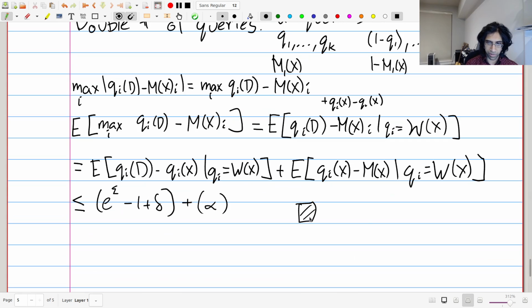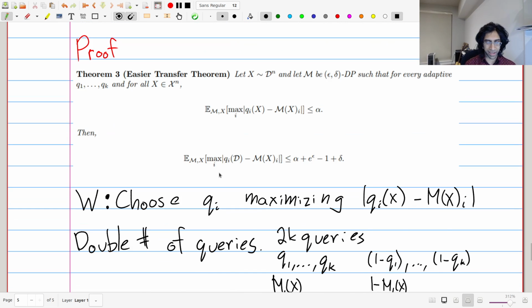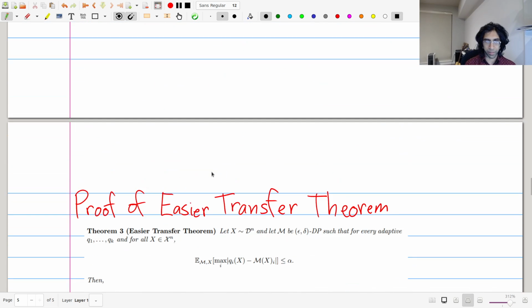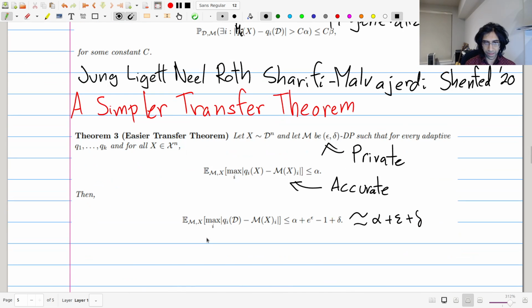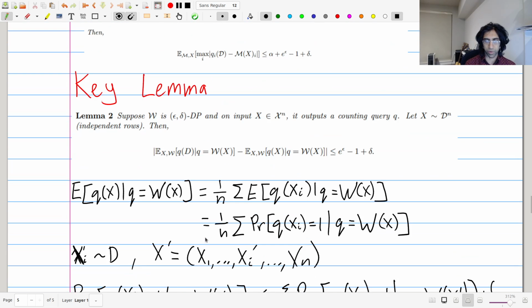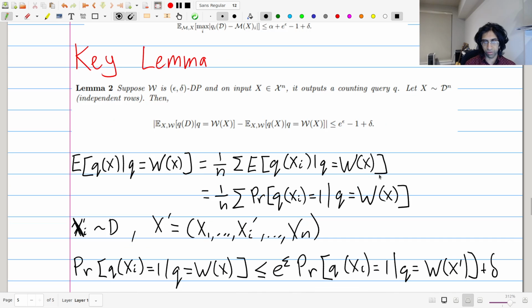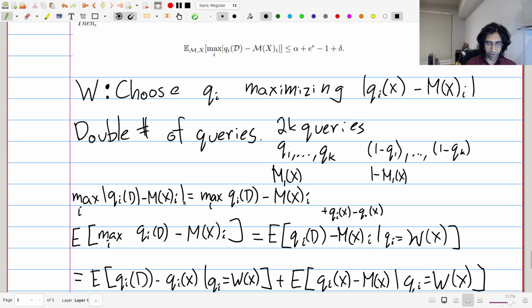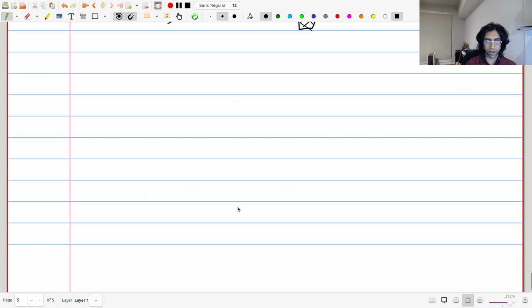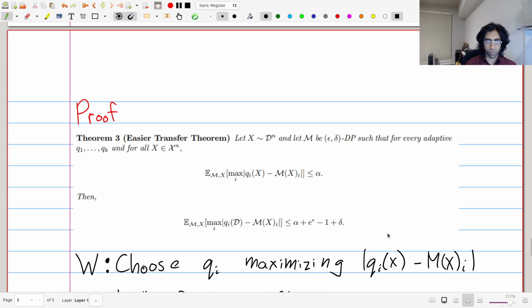Like you saw, it was rather simple to prove it in expectation. If you want to do it properly, to get the full-blown thing that I claimed before, the harder transfer theorem, it's a lot more work, but at least this is a key one that tells you why it works. The idea is roughly that you can do the swapping trick and get a new sample from the distribution, and therefore it generalizes in the appropriate way. So yeah, it's a very rich and exciting area. People can teach entire classes on it, but for today, I just wanted to show you one simple connection, and hopefully if you're interested, you can explore it more.